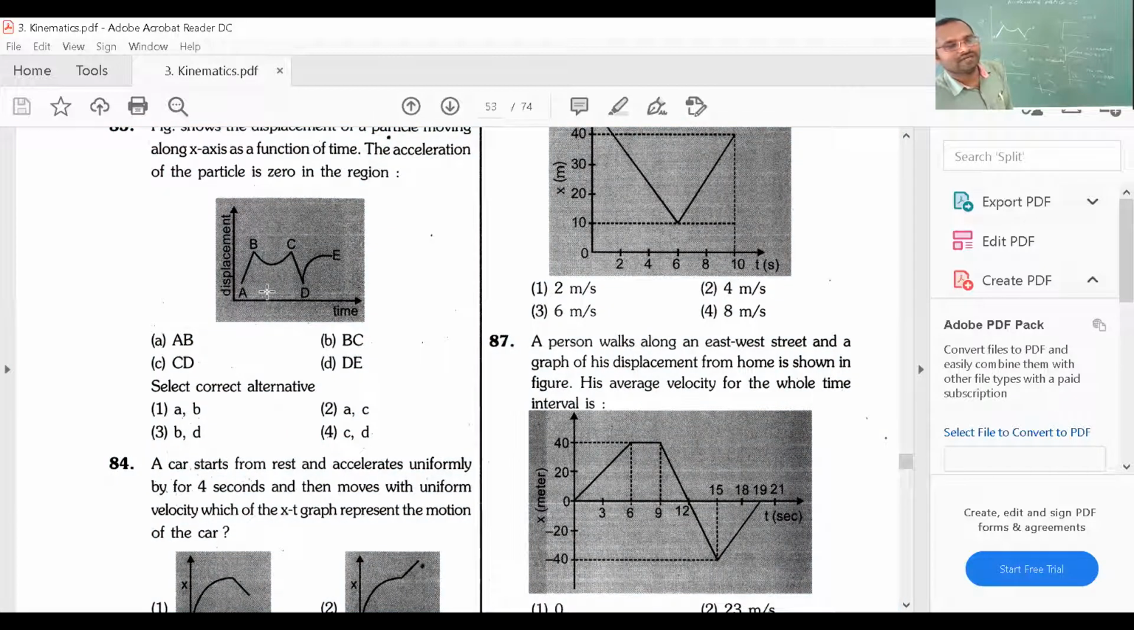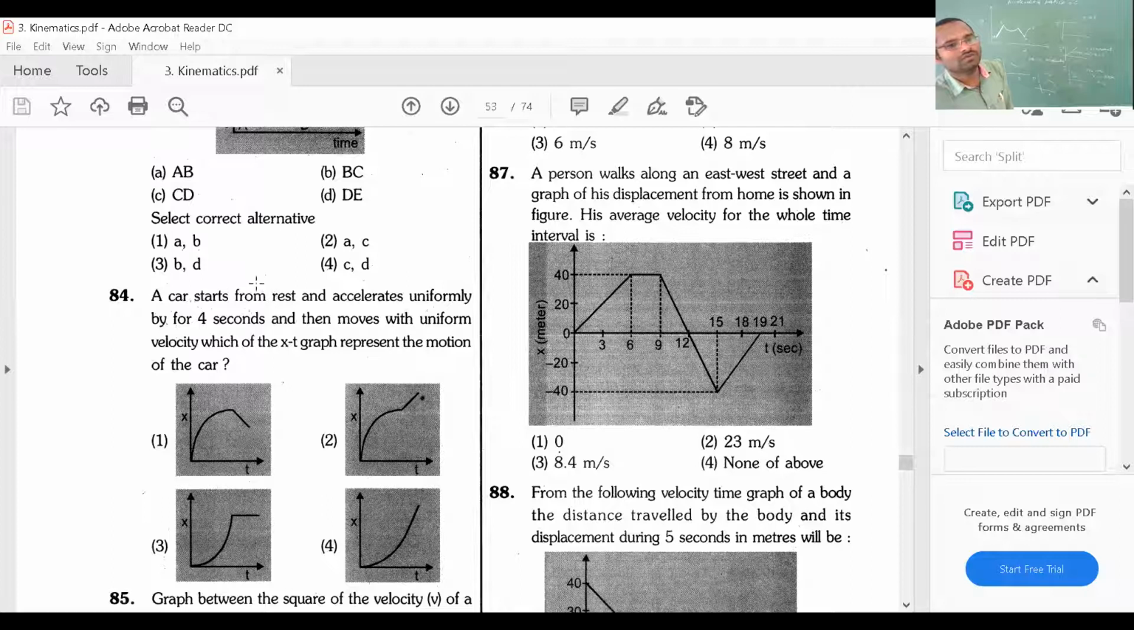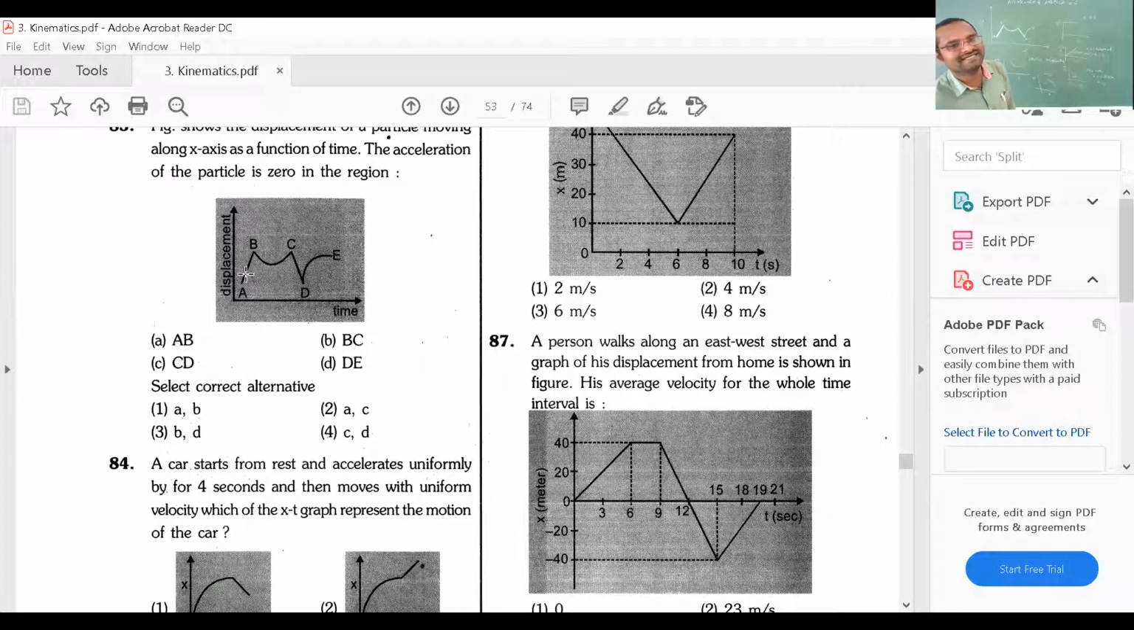Clear? So this is understood now, what I am explaining. First, this indicates constant velocity or zero acceleration. This indicates non-uniform velocity or positive acceleration. This indicates constant velocity, but negative velocity, zero acceleration. This indicates negative acceleration, non-uniform velocity, meaning velocity is decreasing.